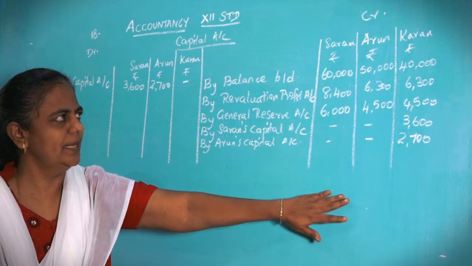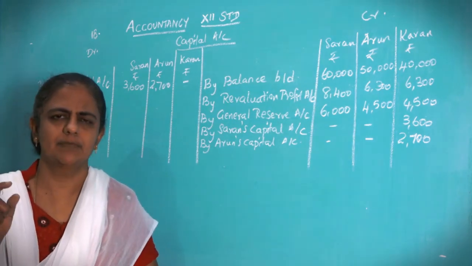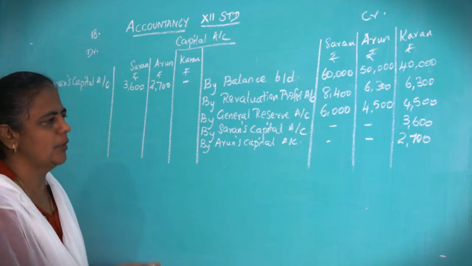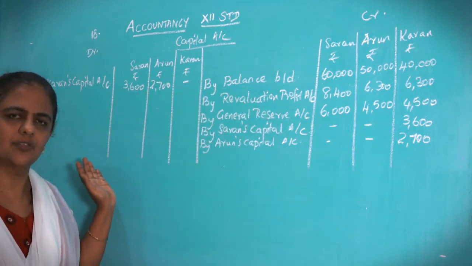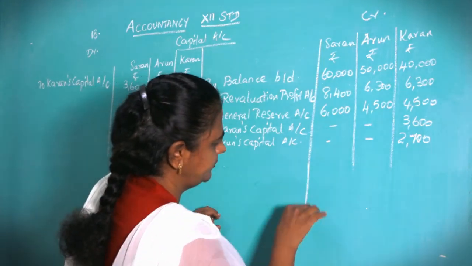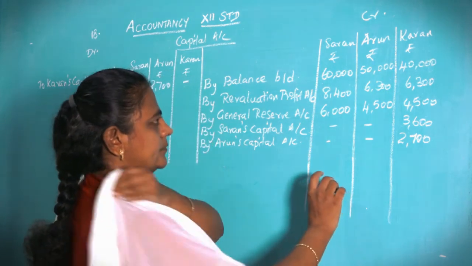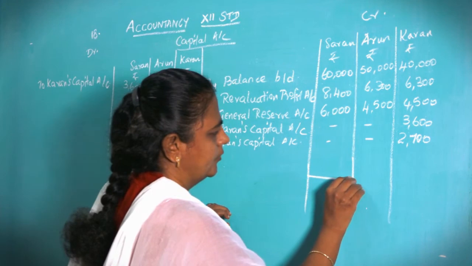So put the total, credit side is greater. Who is retiring? Karan is retiring, and see the last adjustment, what is given, the amount is not paid immediately. So not paid means whatever balance is coming for Karan, that has to be transferred to Karan's loan account. Okay, so put the total for all three of them.